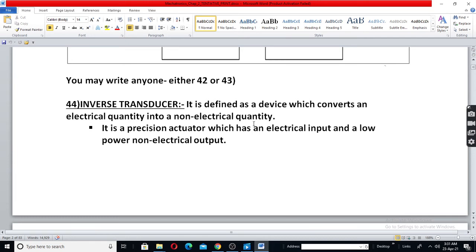A motor also converts electrical into mechanical, electrical into non-electrical quantity. But a motor is not called a transducer because it is not a precision actuator. If you use a stepper motor for control purposes, then it can be called an inverse transducer.